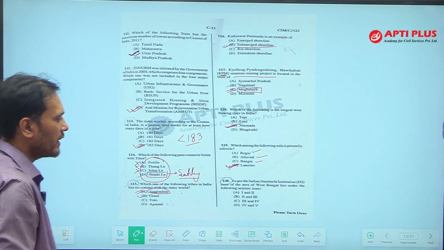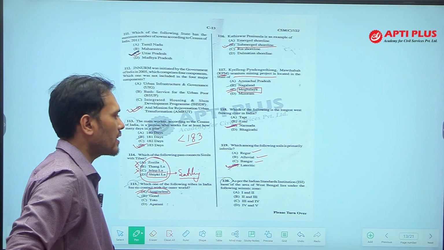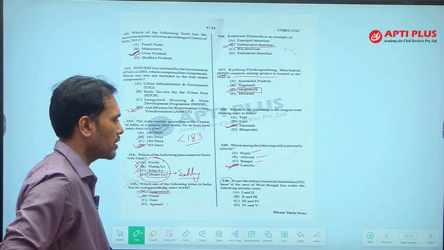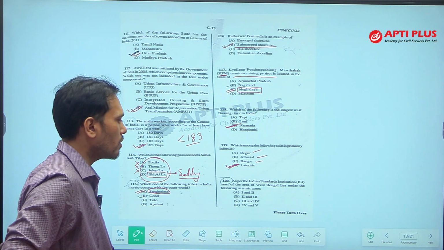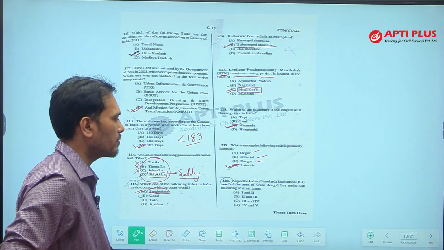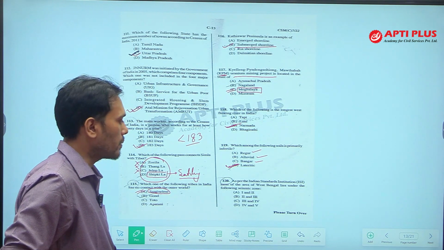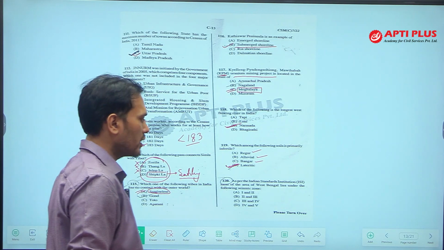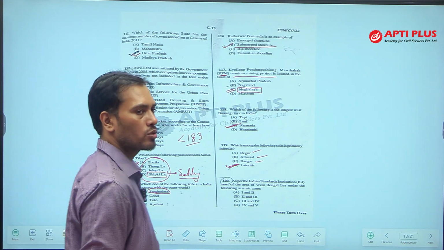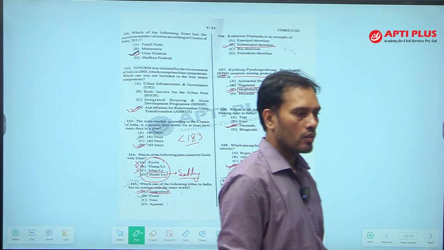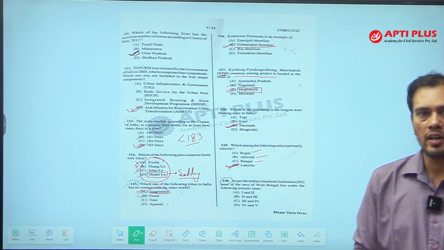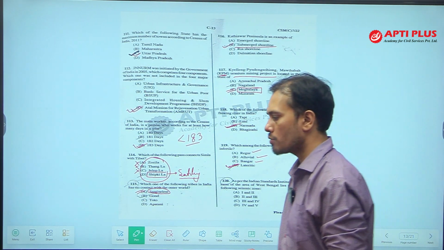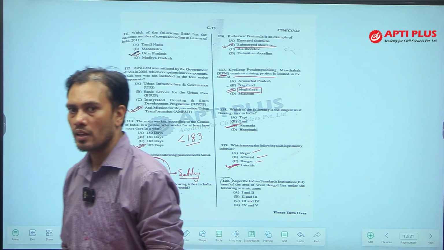Question number 120, as per the Indian Standard Institution, most of the area of West Bengal lies under which seismic zone? For this question you have to know how many seismic zones there are. The world has been divided into 5 seismic zones, starting from zone 1 to zone 5.